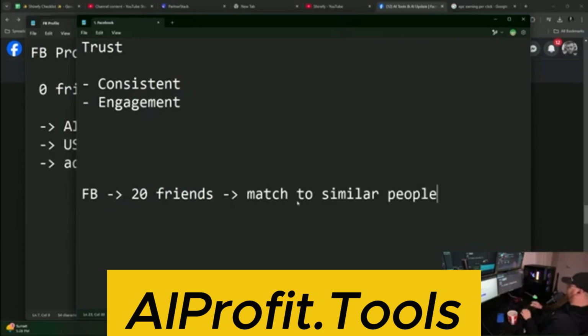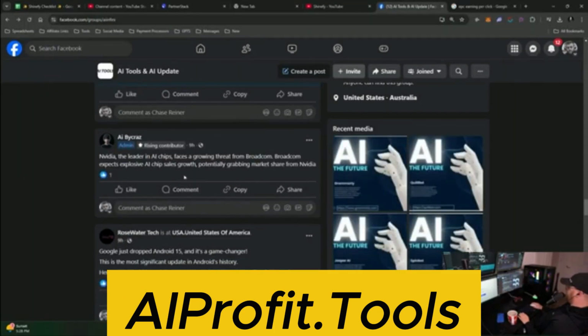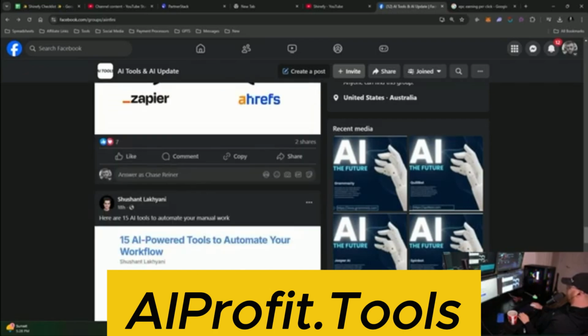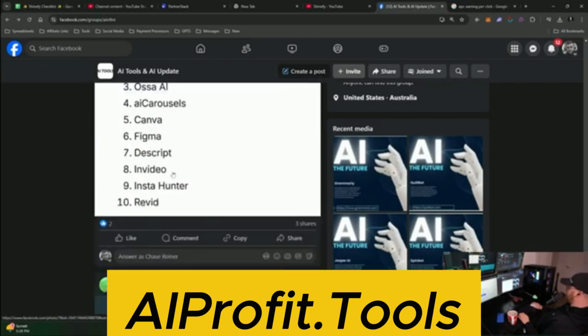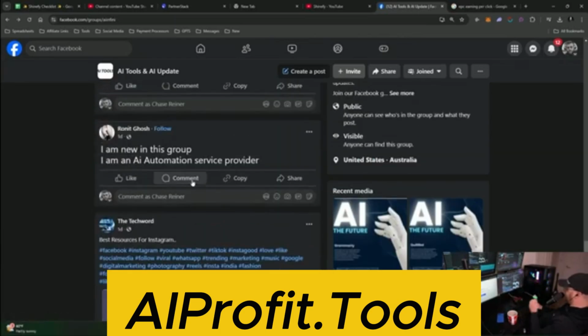And so with these profiles you want to really focus on training up the algorithm to know who you're matching with, right? Ideally you look for the most highly engaged people, people that are really stoked about this AI stuff or whatever you're going to be talking about, because this applies to any vertical, right?